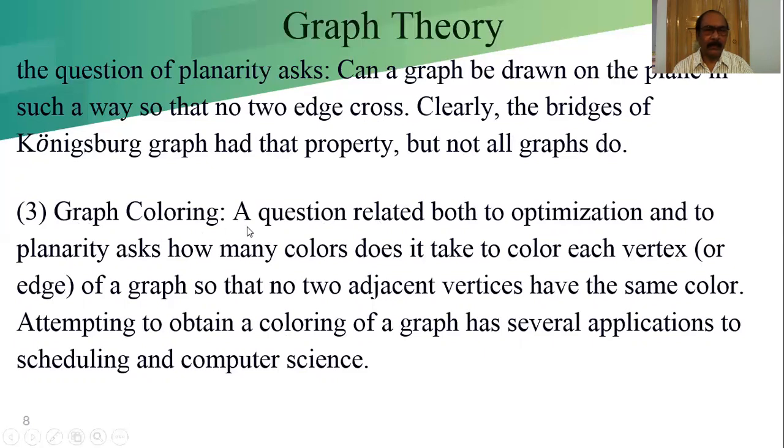Graph coloring, a question related both to optimization and to planarity, asks how many colors it takes to color each vertex or edge of a graph so that no two adjacent vertices have the same color. This is known as the coloring problem. Attempting to obtain a coloring of a graph has several applications in scheduling and computer science.